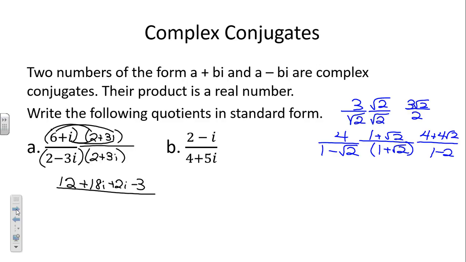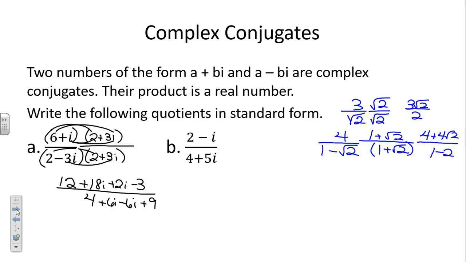And then the great thing is in the denominator, because we've designed it this way and we've used the conjugates, we know our middle term's going away. So we'll have the first term times the first term is 4. Outsides gets me positive 6i. Insides negative 6i. They're gone. And last times last gets me a negative 9i squared, which becomes plus 9. i squared is a negative 1.